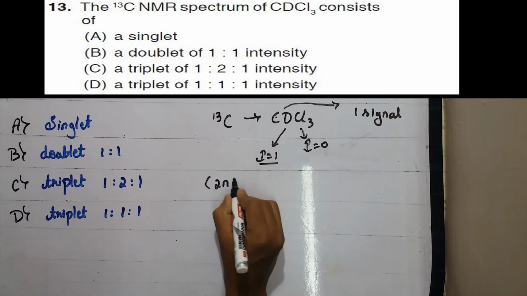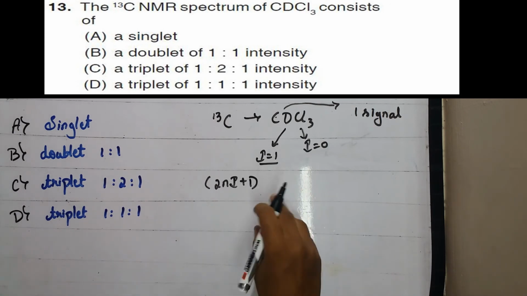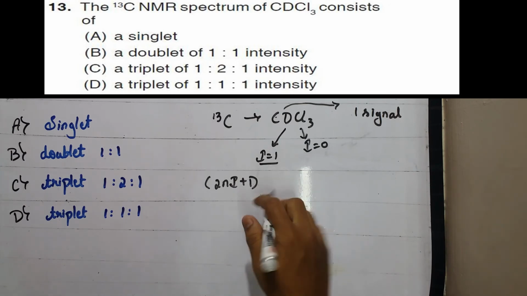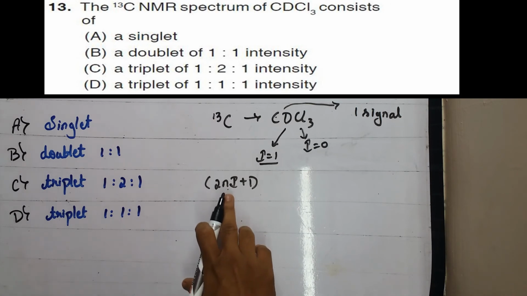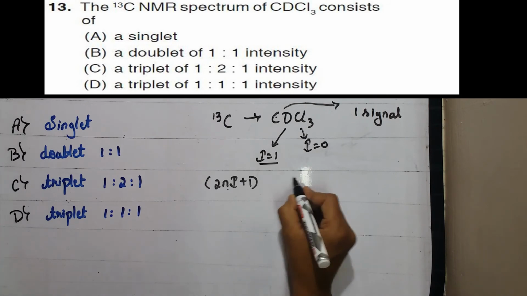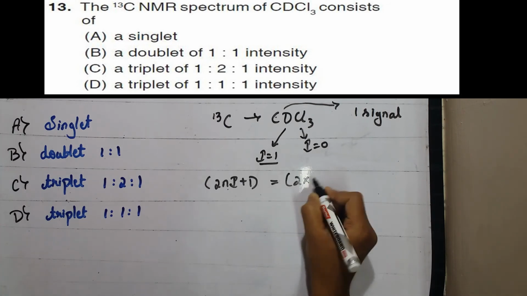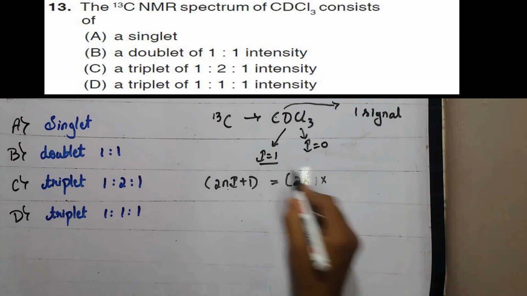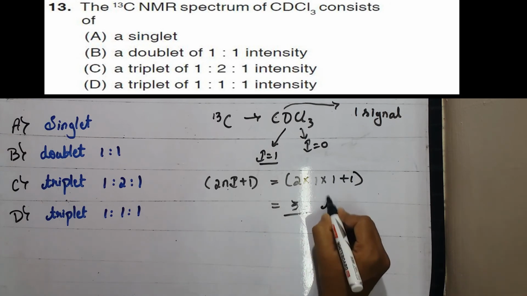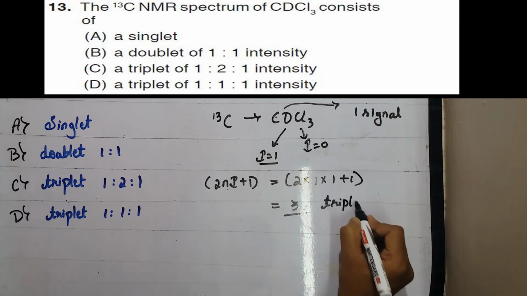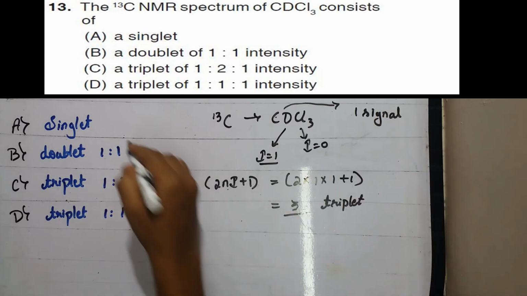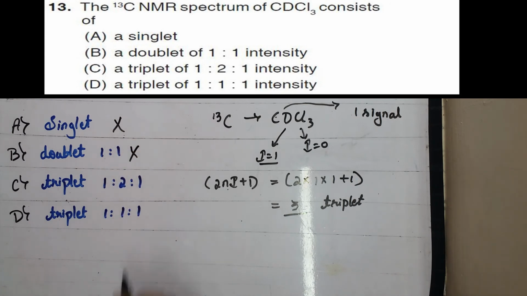We know that 2nI plus 1 is the formula to calculate the splitting of the signal by nuclear active atoms, where n represents the number of nuclear active atoms present and I is the nuclear spin value. Therefore, 2 into 1 deuterium atom into its spin value 1, plus 1, gives the value 3. So it is a triplet. This signal is split into a triplet, so options A and B get cancelled.